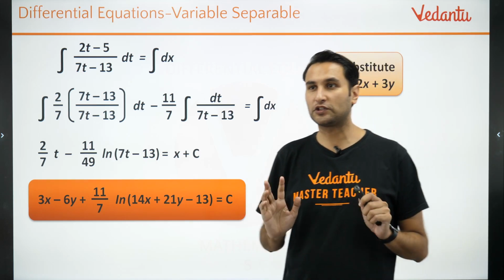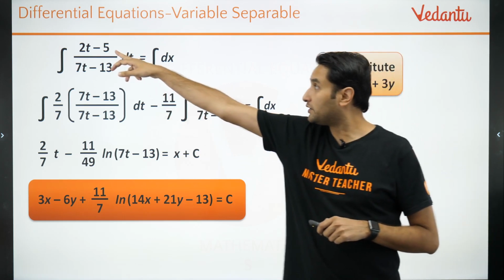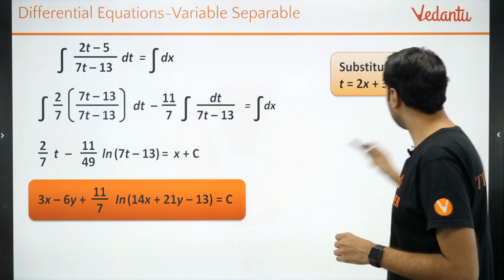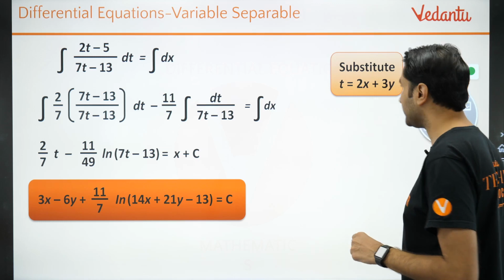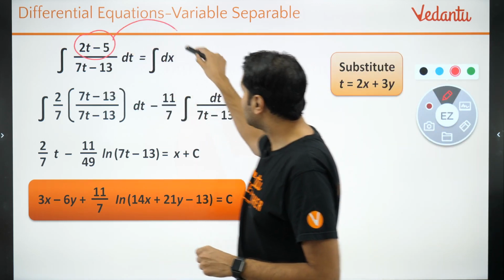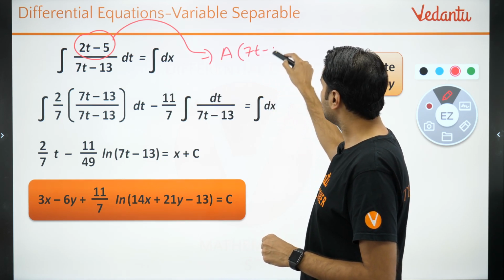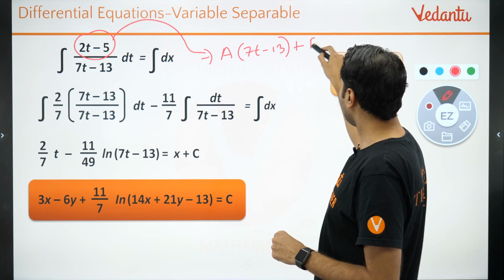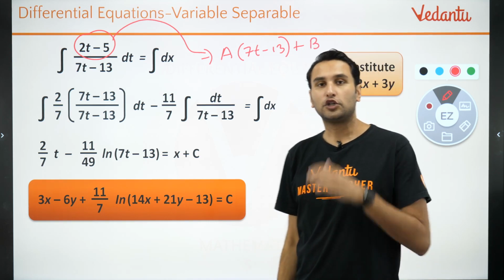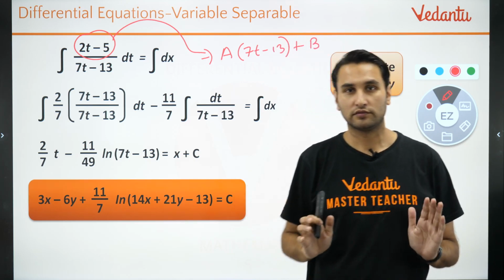Any doubt? Yes Nikhil, you are right, we converted the numerator in the form of this. We learnt in the chapter of indefinite integration, linear upon linear. We can break it as a times denominator plus a constant, to be able to integrate it. Is that clear? Yes or no?